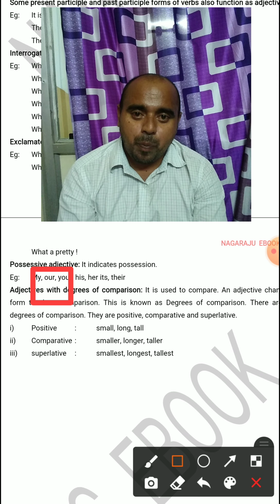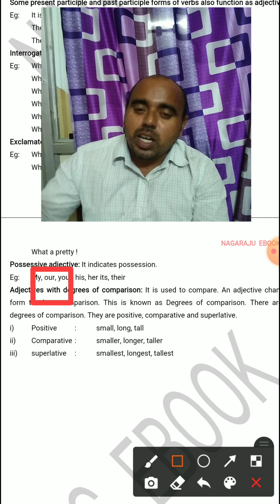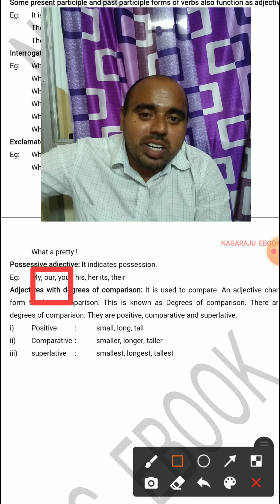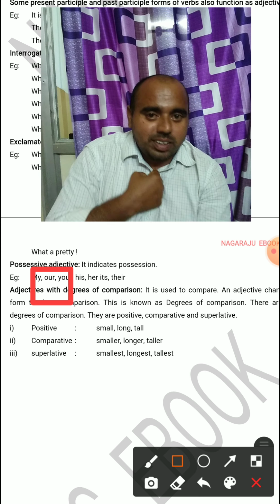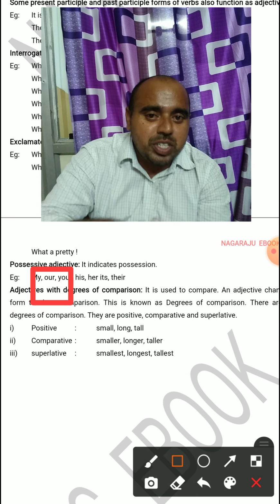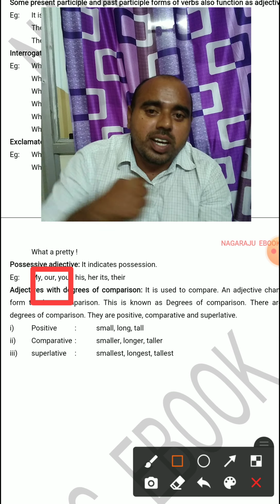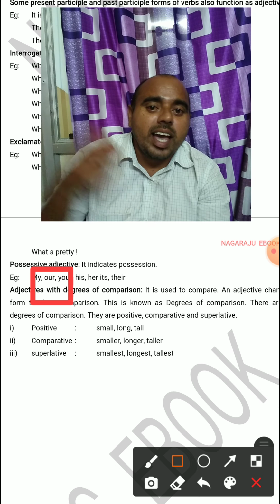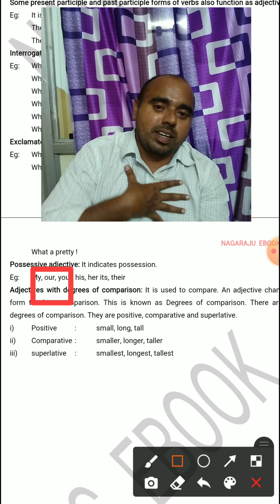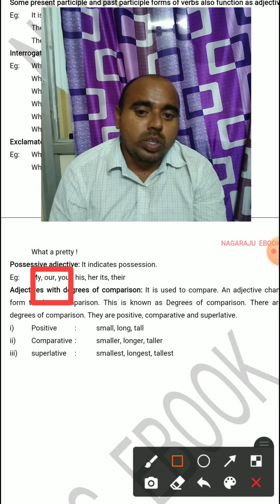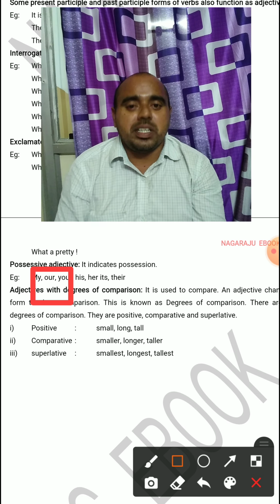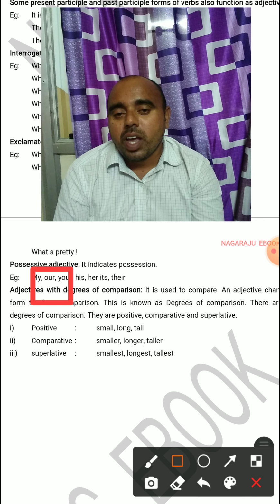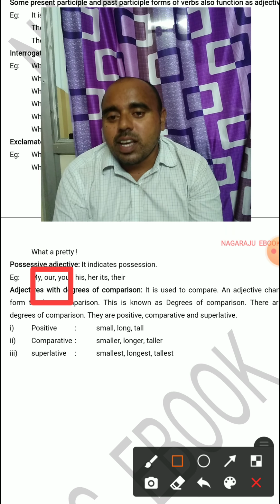Yes, my dear, they are talking about me. Their conversation. Whose conversation? Conversation is a noun. Their conversation hurts me. They are talking about me actually. Clear, my dear? So these are called possessive adjectives.